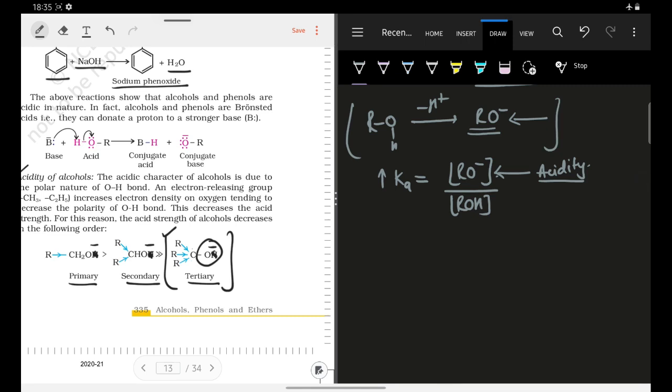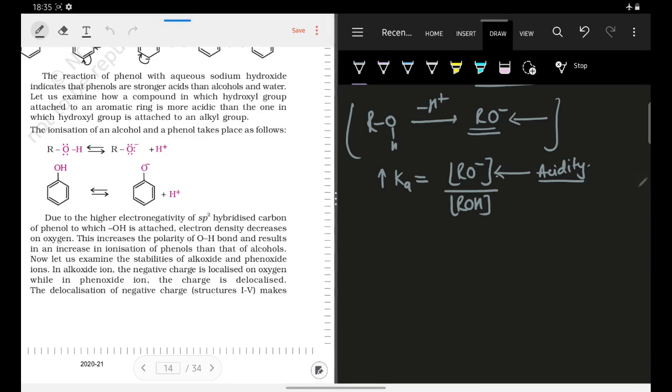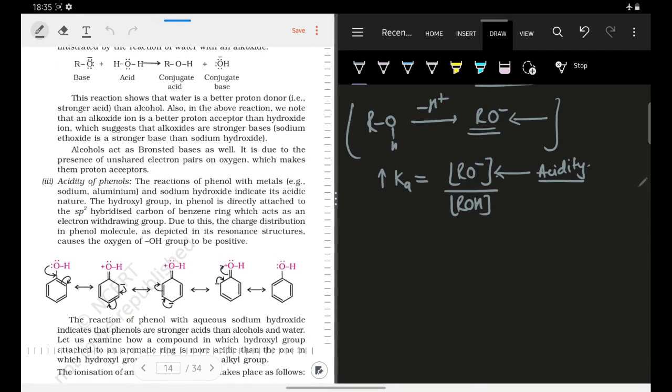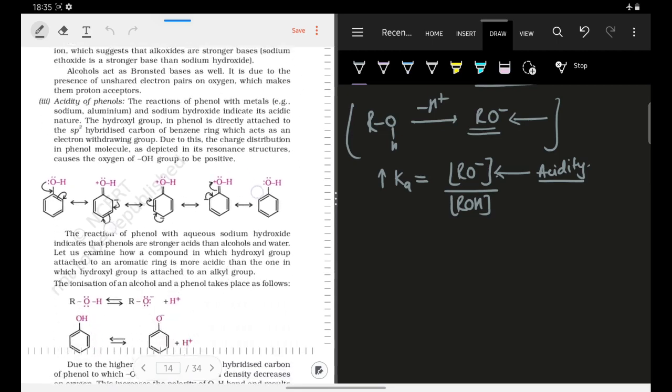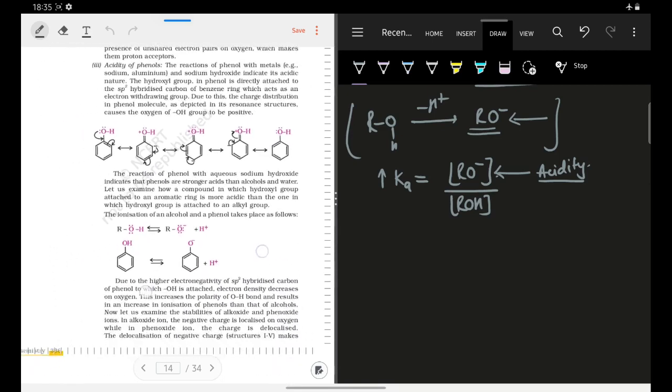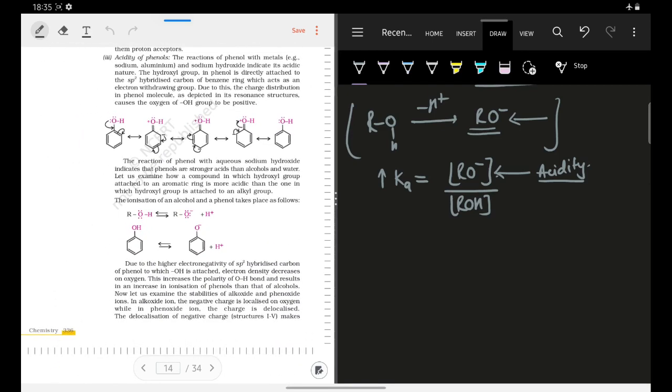So just go through it once if you have not understood. This is very easy, and here they have written it in a paragraph form, and I think all that I have told you right now is sufficient to understand whatever is written here. Okay? So just go through all of this. So here also they have written why alcohols and phenols are acidic in nature. So here they have shown this reaction which I have already shown you here, right? So just go through it once, you will be able to understand all of this.